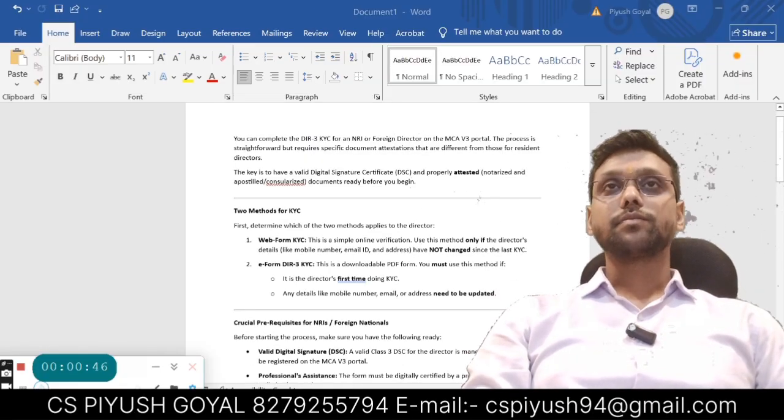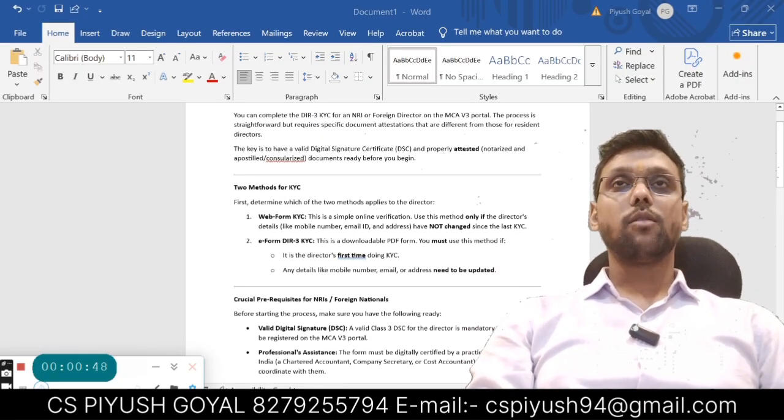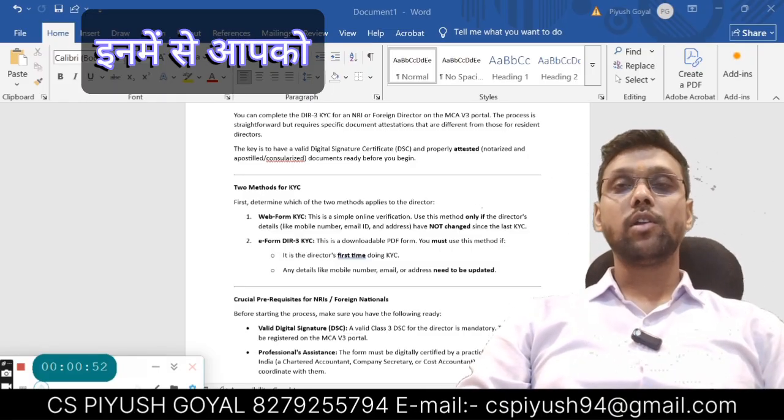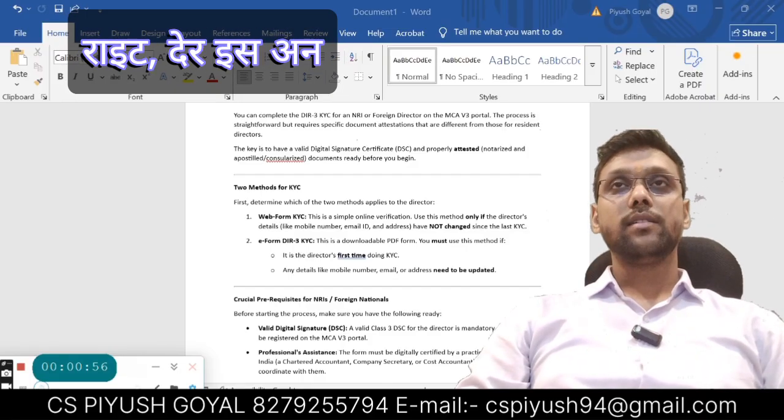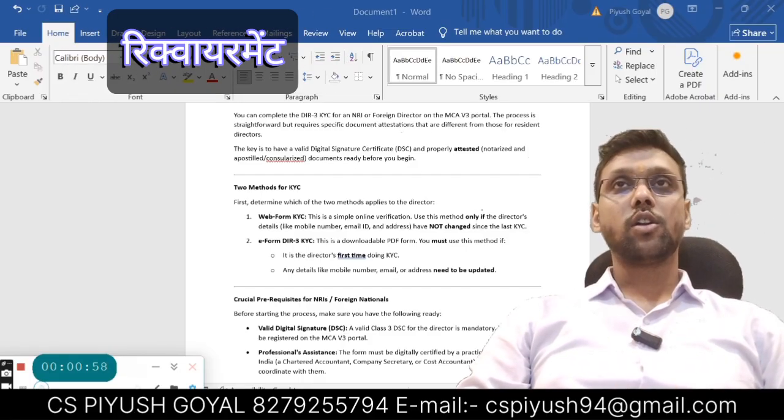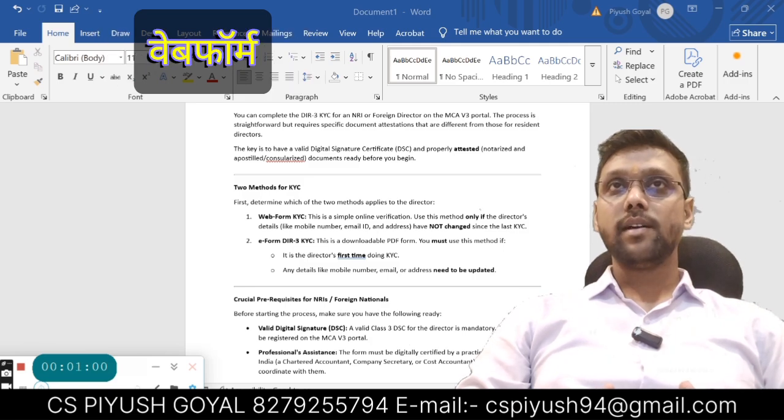If the KYC is done from the web based method, in this you require only the mobile number OTP and the email OTP. There is no other requirement for that. This is called the web form KYC.